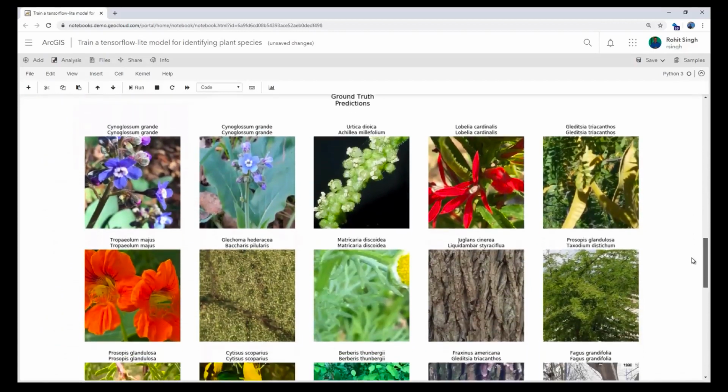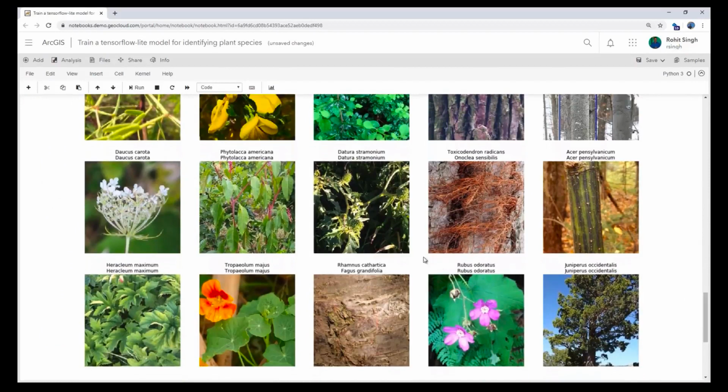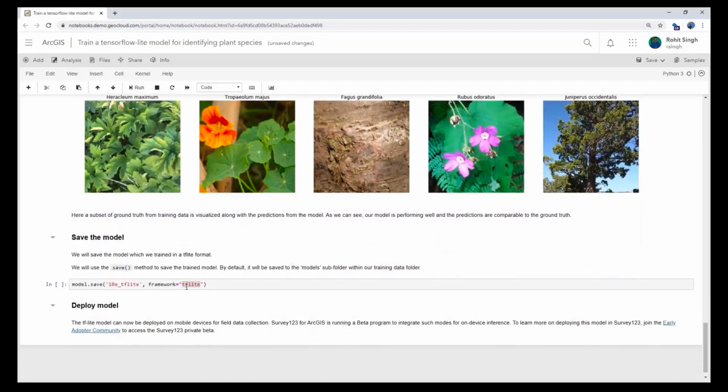After the model has been trained, we can see how the model is doing a great job in identifying all the different species. Once we are satisfied, we can save it as a compressed TF-Lite model and it's ready to be deployed on mobile devices.